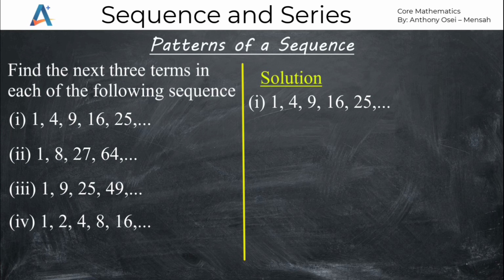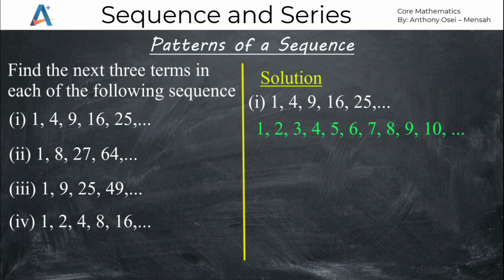So it means that we have to take our time and know how this pattern was built. When we check well, we want to list down all the counting numbers. Counting numbers starting from 1, we go to 2, 3, 4, 5, 6, 7, 8, 9, 10, and so on.